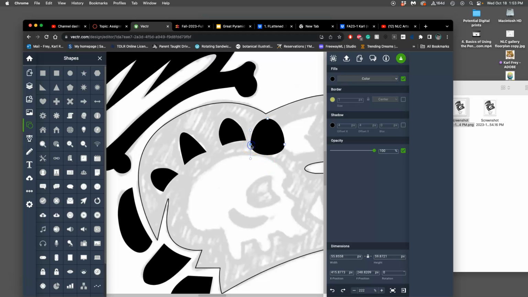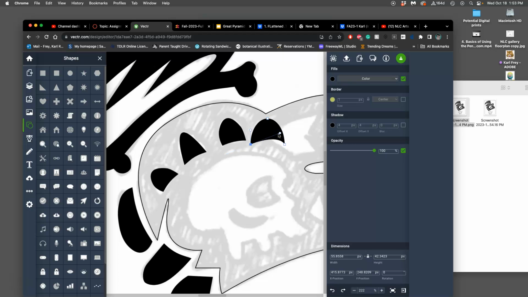Right? And then I can click on both of these, hold down Command, and change the curve underneath it, like that. Click on this, hold down Command, change the curve underneath it to whatever I want. Right? Whoops.